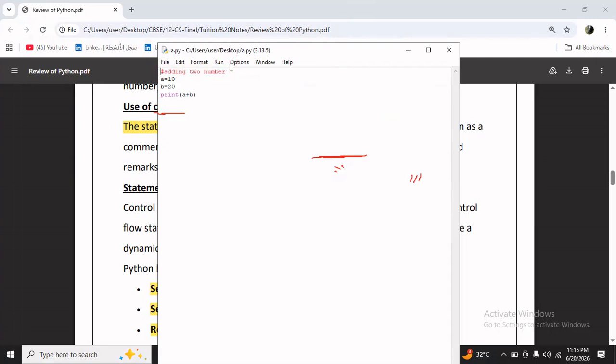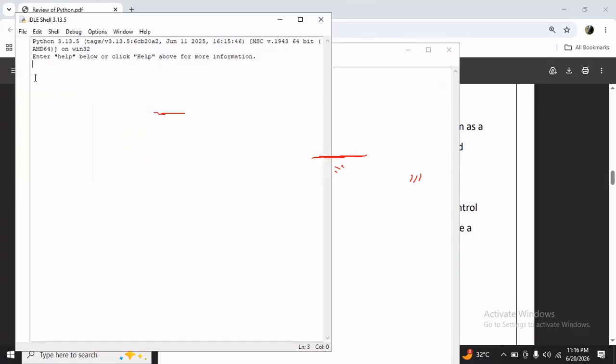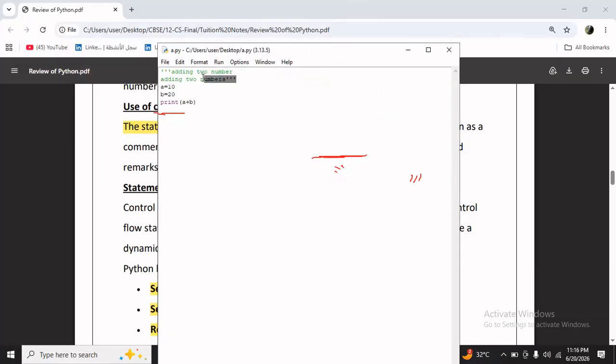In the same way, if you want to add multiple lines of comments, suppose adding two numbers, and I'm adding a second line, adding two numbers. For multiple lines, there is no need to add the symbol again. Instead, you can go for a multi-line comment. You can put three single quotes, and now you can see all the code is disabled. Again, you close the three single quotes, and this also will work. You can see the output here. If you run this code, there is no error. I hope it is clear. This is only for the user's understanding.